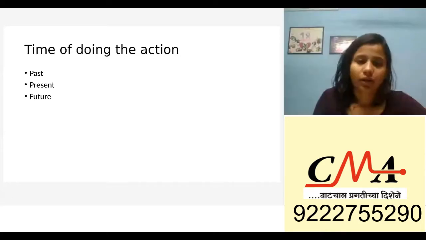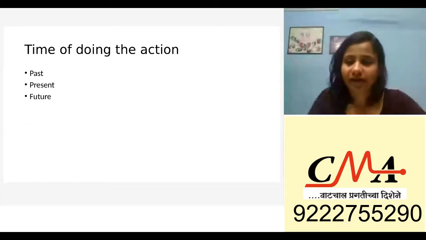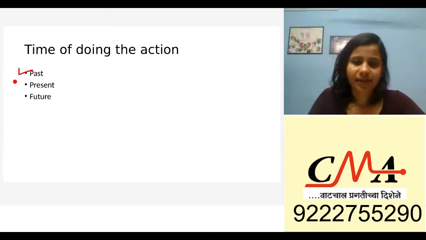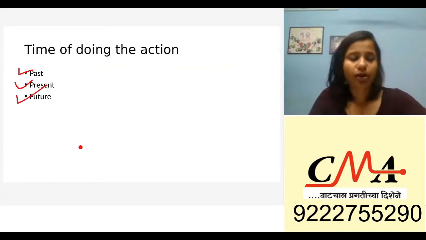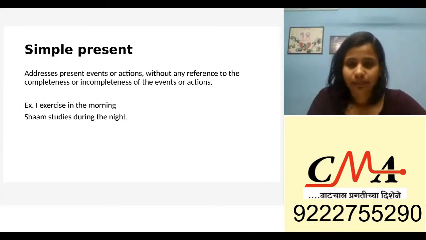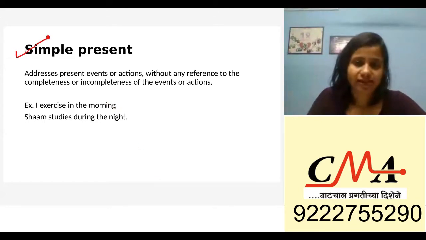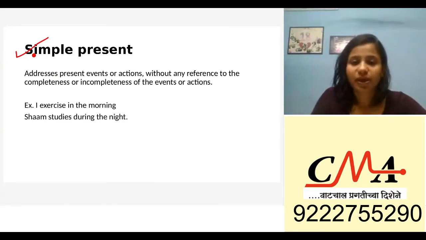Now this is a very simple type, but all these types are further divided into other subtypes. We'll see that eventually. So past tense, present, and future tense. Now we'll see their subtypes, and when these types are used, like what information you want to convey and what tense you will use. First we're going to study the very simple forms of tenses, that is simple present, simple past, and simple future. So to begin with, simple present.